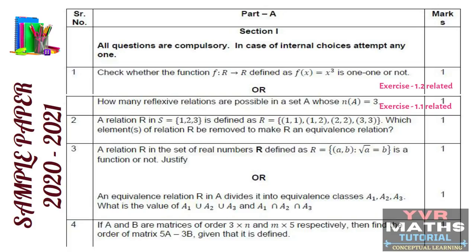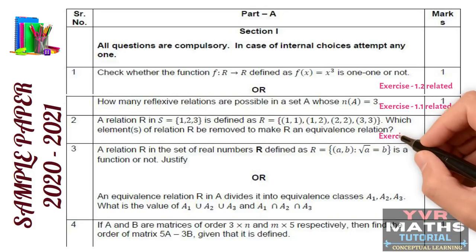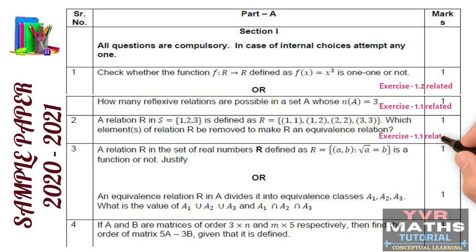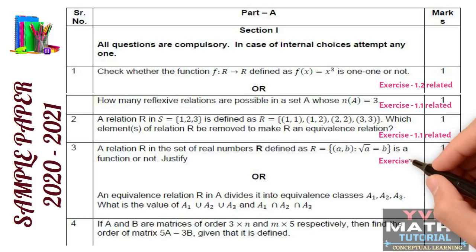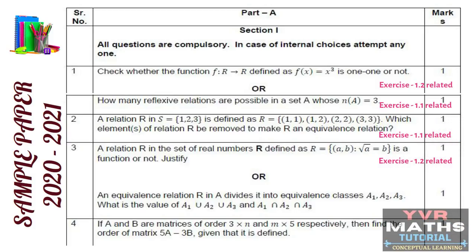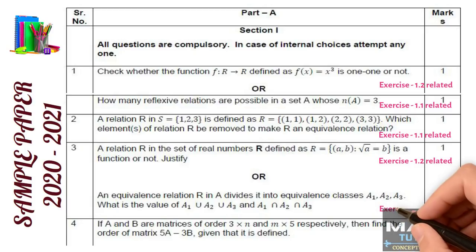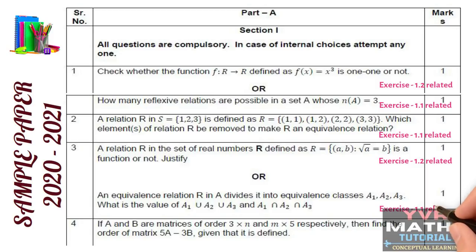The second question is also from the first chapter, the concept is relations. The third question is also from the first chapter only, and again they have given internal choice. In this third question, the first question is from the chapter relations and functions, from the topic functions. The internal choice question is from the topic relations. So the first three questions are taken from the chapter relations and functions, the first chapter in our NCERT textbook.